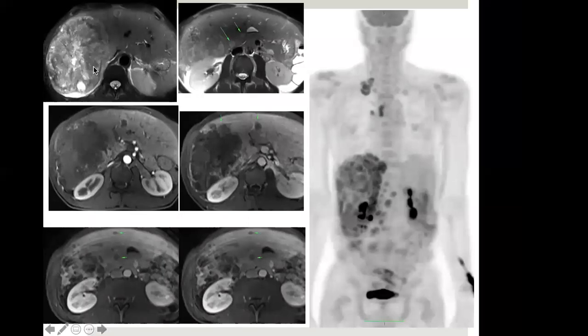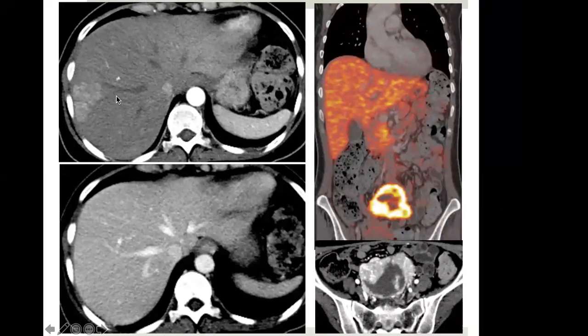So this is a classical example of liver metastasis. We can see a large confluent mass in the right lobe of the liver, and a few discrete masses, and these are very well mapped on the FDG PET image. In cases of hypervascular liver metastasis, like in this case, there was a primary neuroendocrine tumor in the pelvic cavity. We can appreciate the strong arterial phase enhancement, and these metastatic deposits in the liver parenchyma were seen only in the arterial phase, with iso-dense signal on the subsequent venous phase. So with these metastases, arterial phase images are very important.